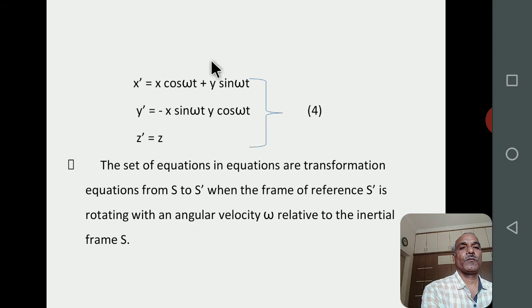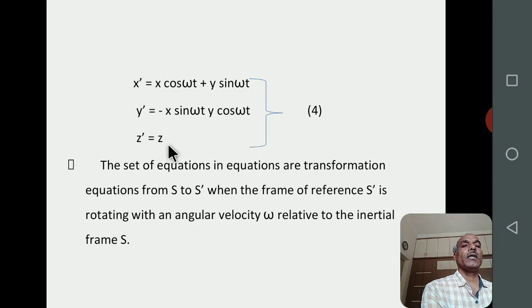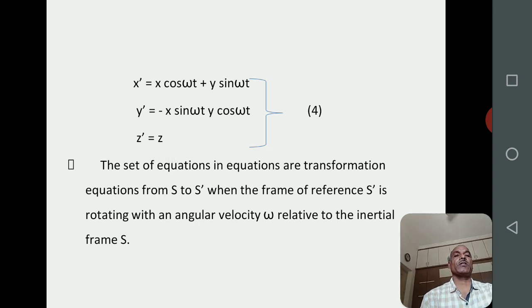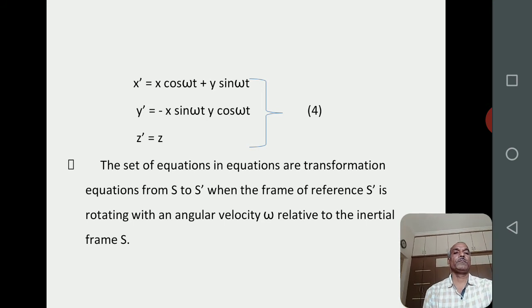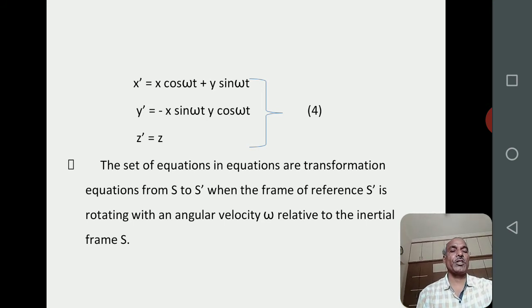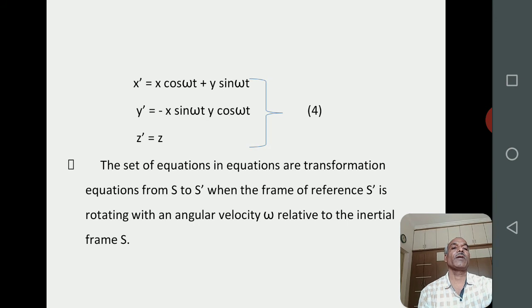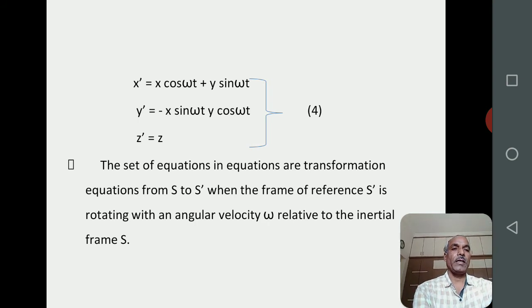Hence we have got these three equations. X dash is equal to x cos omega t plus y sin omega t. Y dash is equal to minus x sin omega t plus y cos omega t. Z dash is equal to z. The set of equations in equation number 4 are called transformation equations, to transfer the position coordinates from S frame of reference to S dash frame of reference, when the frame of reference S dash is rotating with an angular velocity omega relative to the inertial frame S.